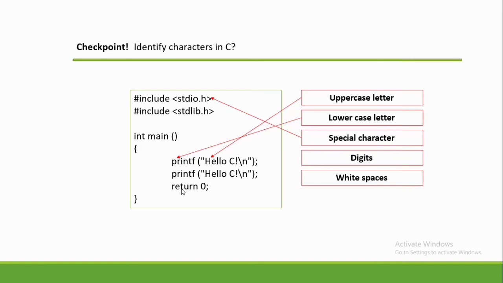We have also used here the digits, so the digits here are in return 0, and 0 is a digit. And the last one is the white spaces. So here are the white spaces, also the tab before printf, and the spaces.